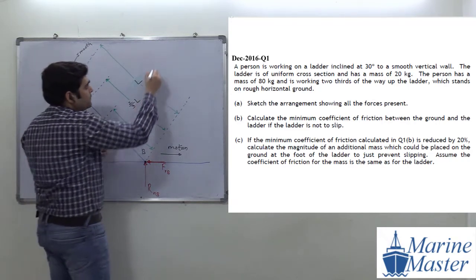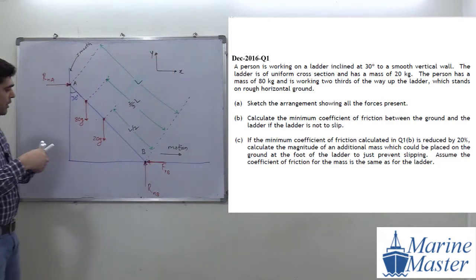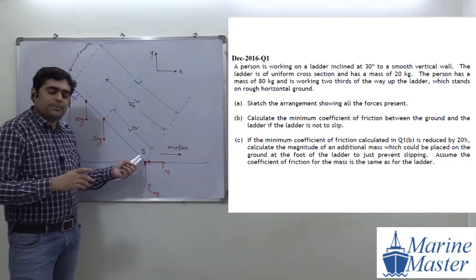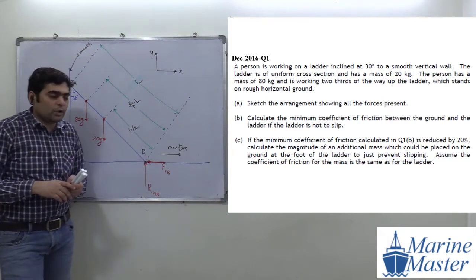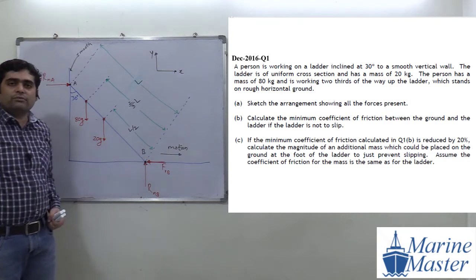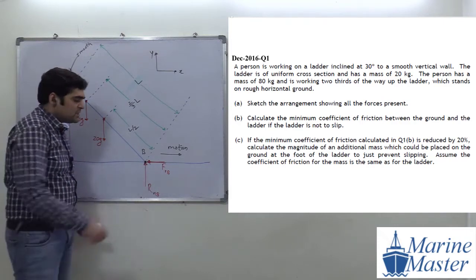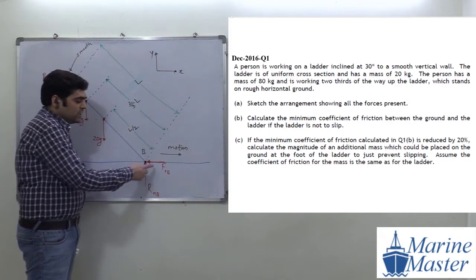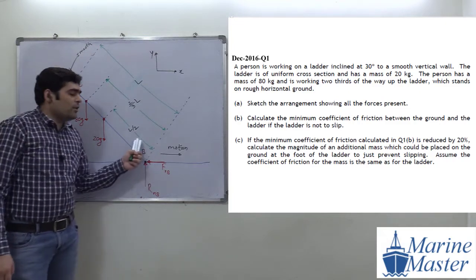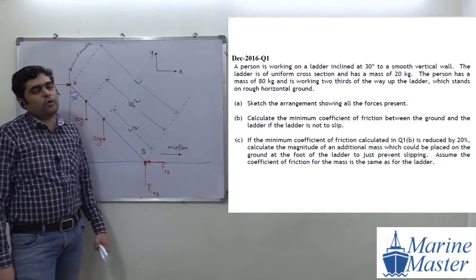Here we will assume this as our x direction and this as our y direction. Now, about which point are we going to take a moment? By default, point B. And what is the reason behind point B? Because here there are two forces, and if we take moment at point B, then the moment due to these two forces will become 0, so they will not come into calculation. So we are going to take a moment about B.